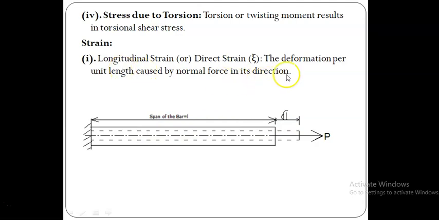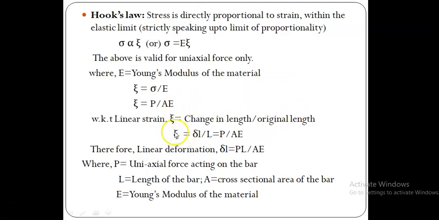Strain is nothing but the deformation per unit length, and therefore the linear strain is equal to change in length divided by original length, that is epsilon is equal to del L by L. This is the mathematical expression for finding this strain. So strain can be felt visually.